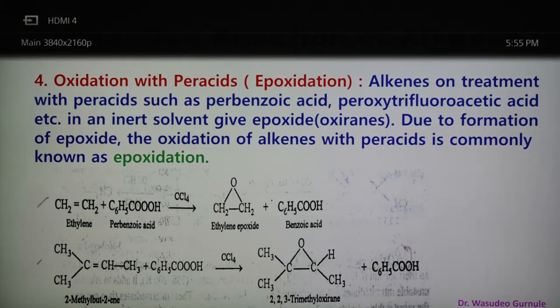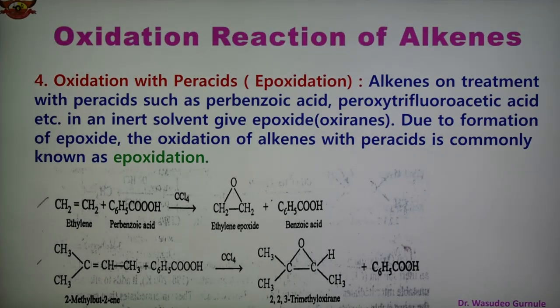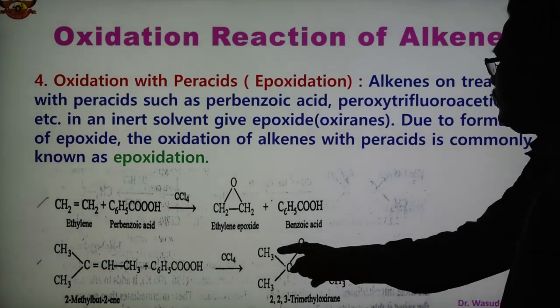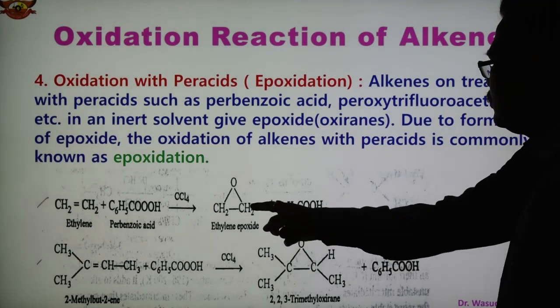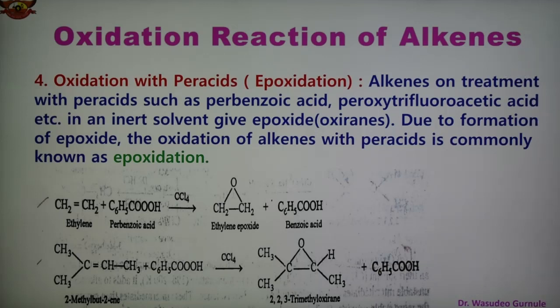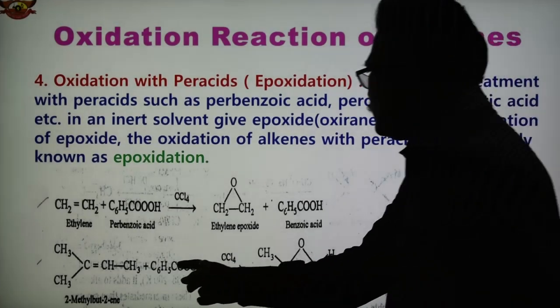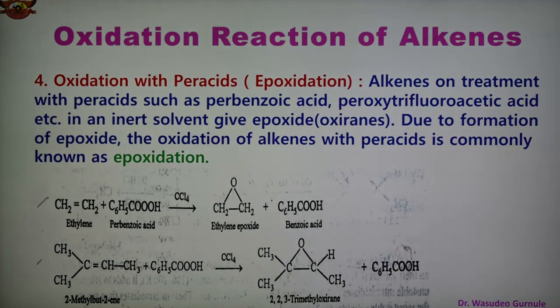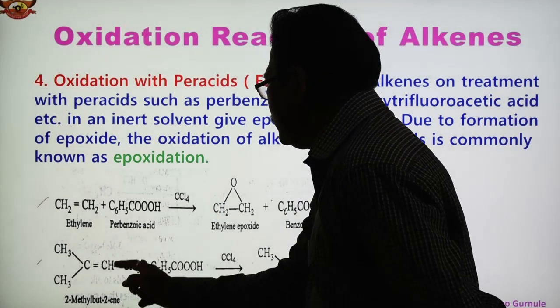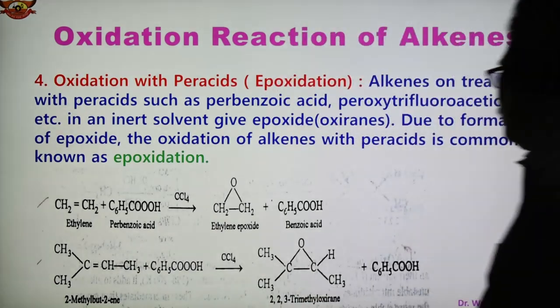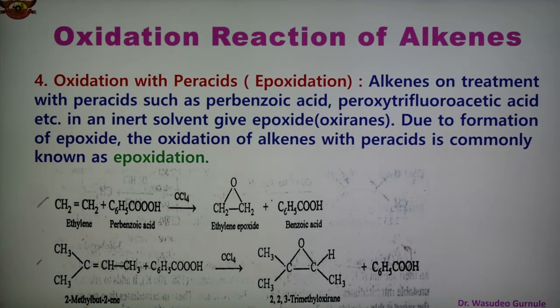We obtain this type of epoxide, also known as oxirane. One methyl is here, another methyl is here, two methyls on this carbon, and the oxygen comes here, similar to this. Here we obtain 2,2,3-trimethyloxirane and another benzoic acid. One oxygen from the peracid is joined here, and we obtain this compound: oxygen, carbon, oxygen here, and CH and CH3. So this is 2,2,3-trimethyloxirane. Epoxides are also known as oxiranes.